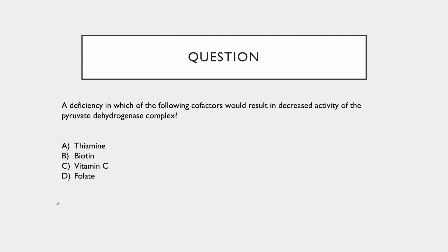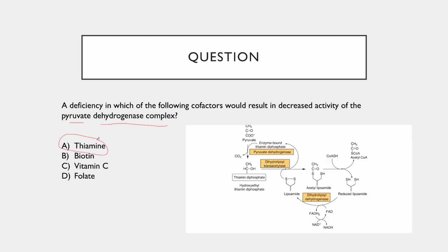As we talked about earlier, is the need for cofactors or coenzymes in metabolism. So a deficiency of which of the following cofactors would result in decreased activity of the pyruvate dehydrogenase complex? So we know from just a few slides ago, the correct answer here is thiamine. If we look again at this initial slides, thiamine diphosphate, shown here, is required for the initial step in the conversion of pyruvate to acetyl-CoA.